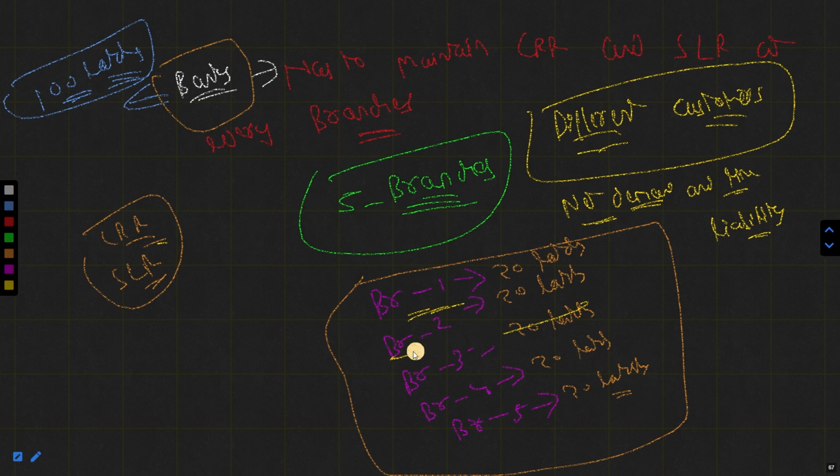This branch will be declared incapable to repay the borrower's amount. That's why it is very important that each and every branch of the bank is required to maintain the CRR and the SLR at their particular branch, not at the headquarters only. I hope now you have got this.